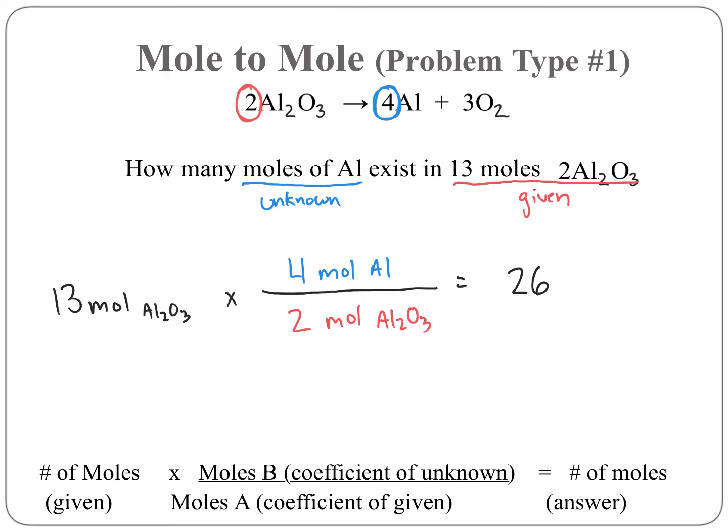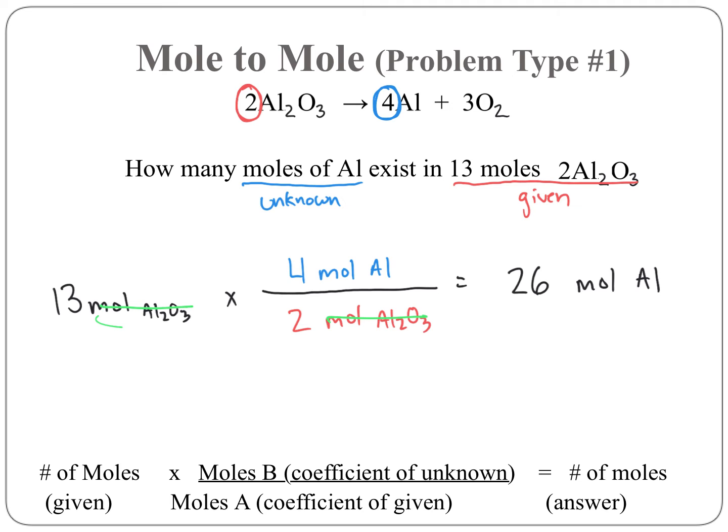All right, now you're probably wondering, okay, what's my unit right here? Well, let's take a look at our problem. I have moles Al2O3, and this is kind of like over 1. That's how fractions work, that's over a whole number. So I got moles Al2O3 right there on the top, and I got it on the bottom over here. So these are going to cancel out. And my unit that's left over says moles Al, which is what I want in my word problem at the top. So that's moles Al.